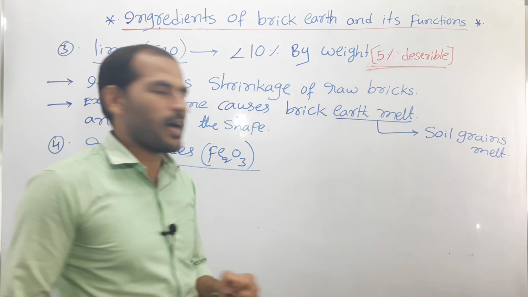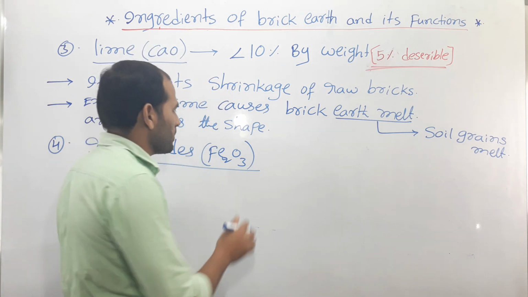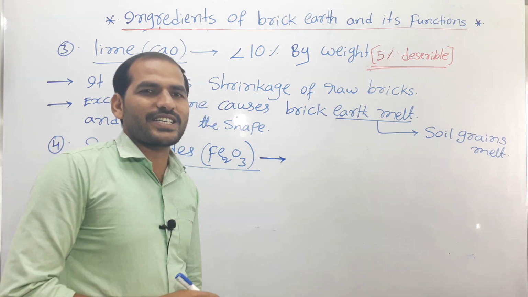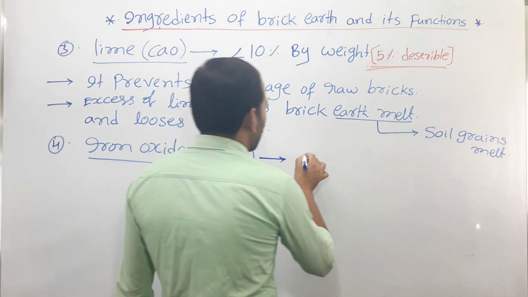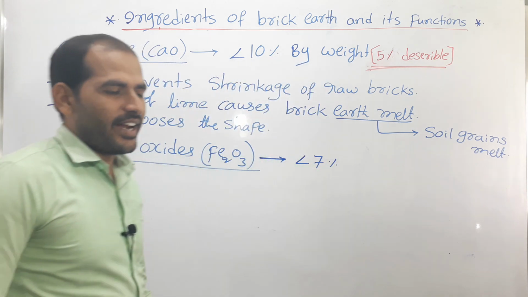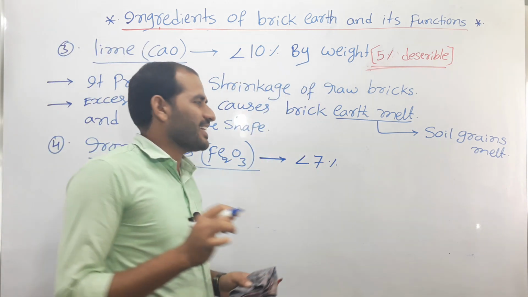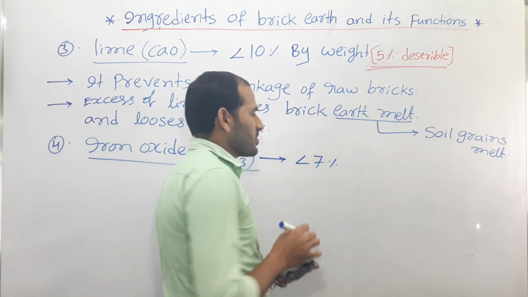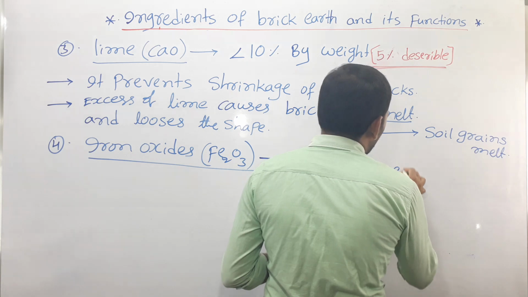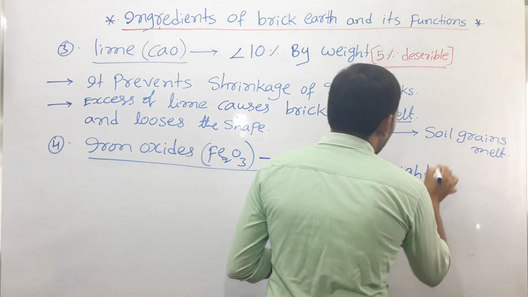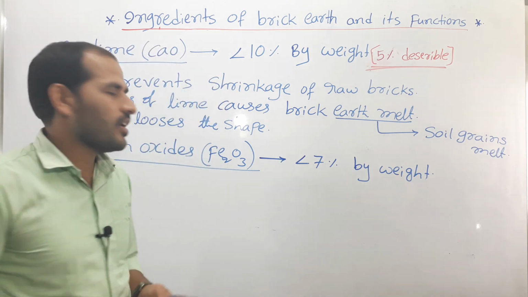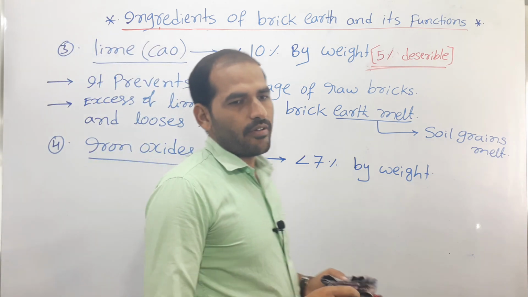But how much percent does it contain? For good brick earth, the iron oxide required is less than 7%. It is also by weight.